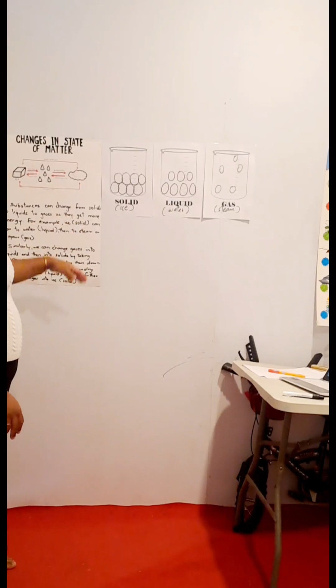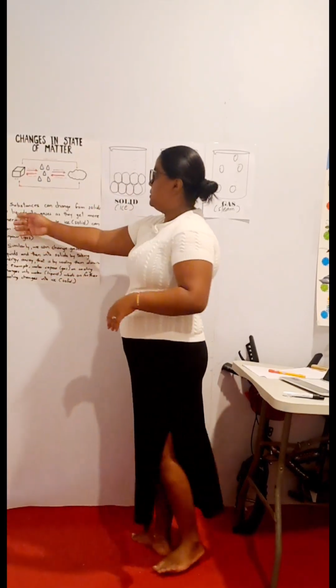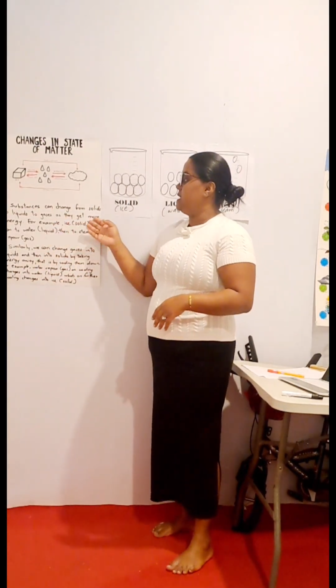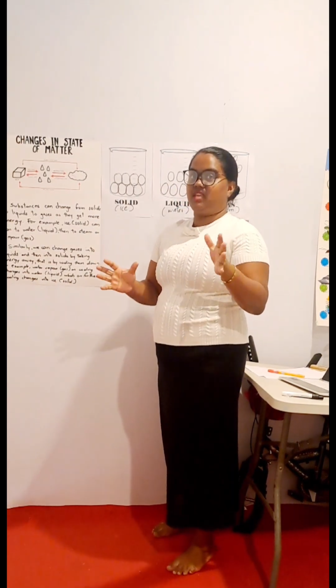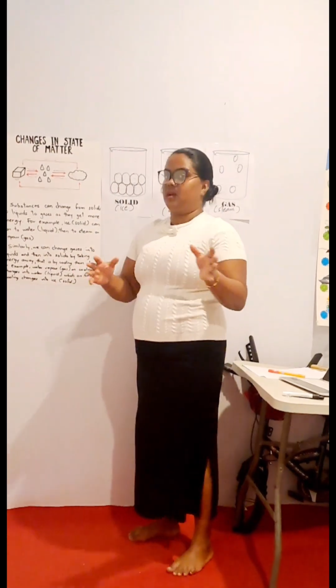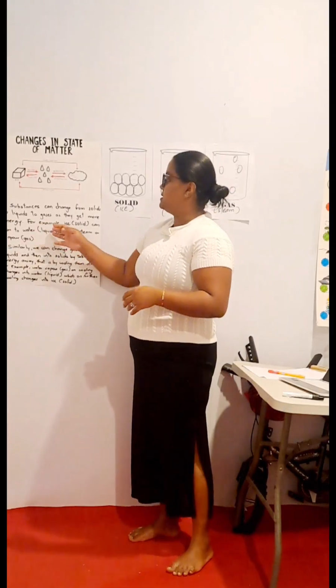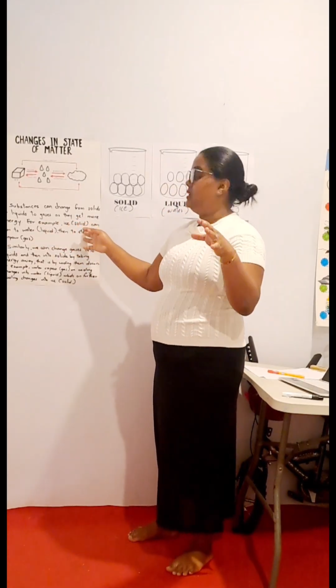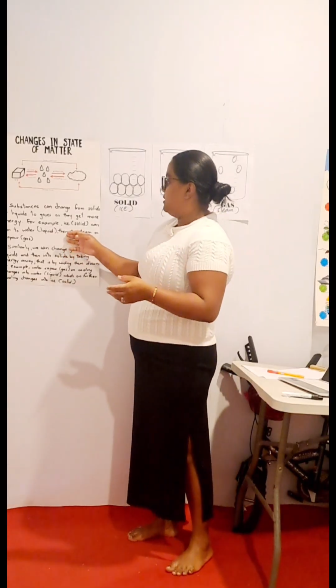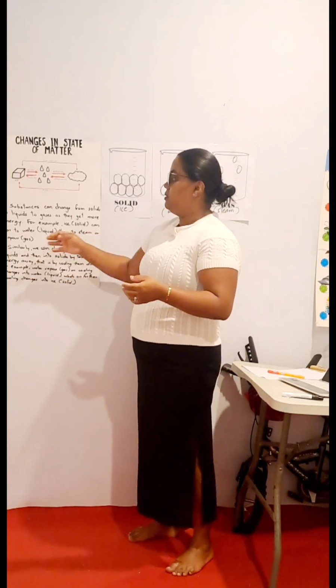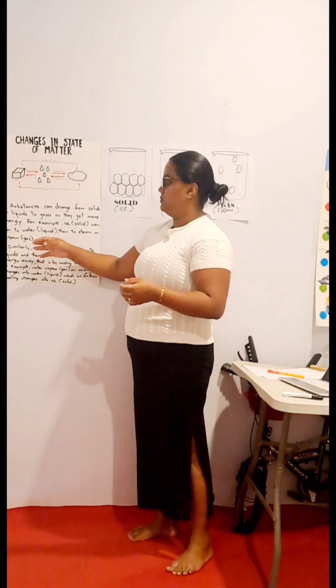Substances can change from solids to liquids to gases as they get more energy. When they get more energy, they change their form from solid to liquid. For example, ice that is solid can change to water that is liquid, then into steam or vapor, which is gas.